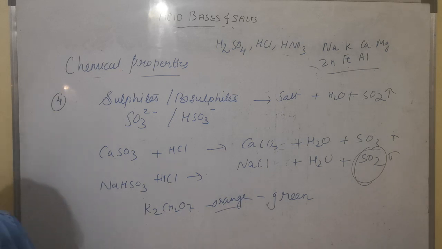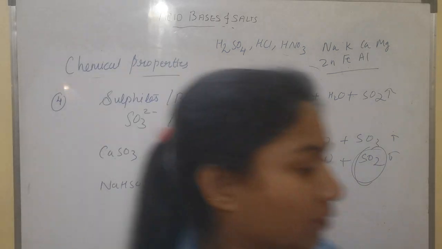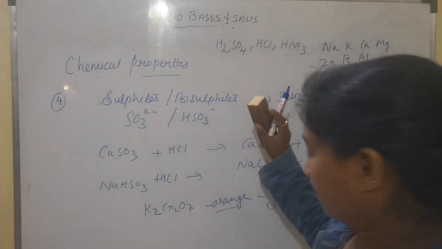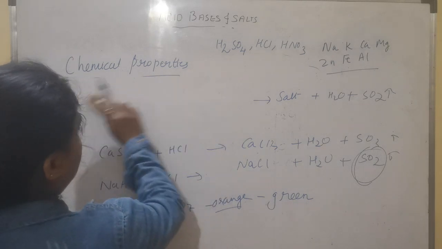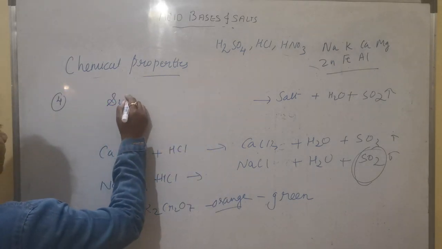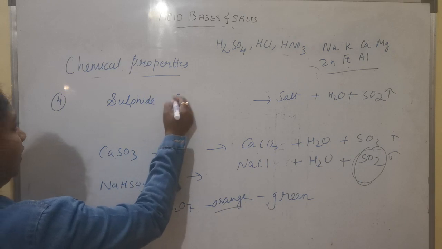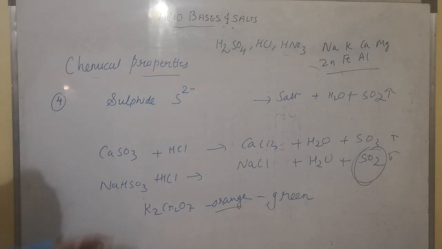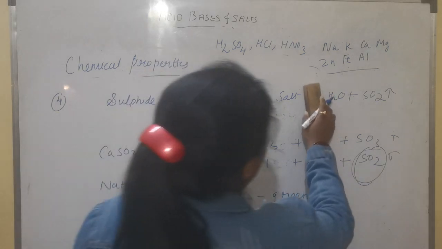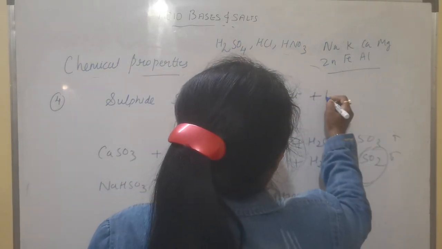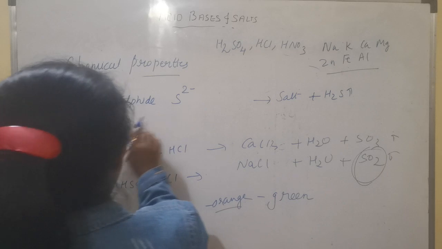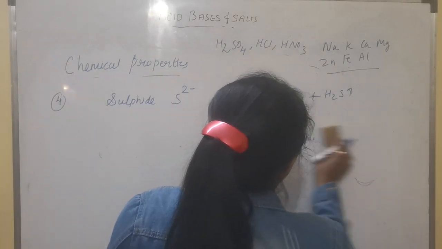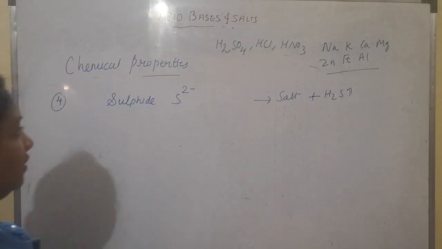One more reaction we will take is with sulfides. Sulfide is S2 minus. So with sulfide we are going to get salt and H2S gas. Now what is this H2S gas? Hydrogen sulfide.